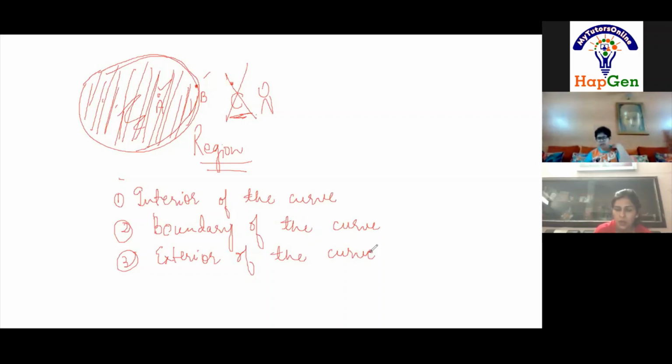Tell me one thing, Ishan. An open curve cannot have these 3 parts. Why? Ma'am, because it is open from one side, it does not have a proper boundary. Yes, very good. Because it is already open, it is not having a proper boundary. Then how can it have interior or boundary or exterior? Ma'am, if point B is on the open point of that curve, then it will also be exterior. Yes, very good. Because everything is open for an open curve, isn't it?